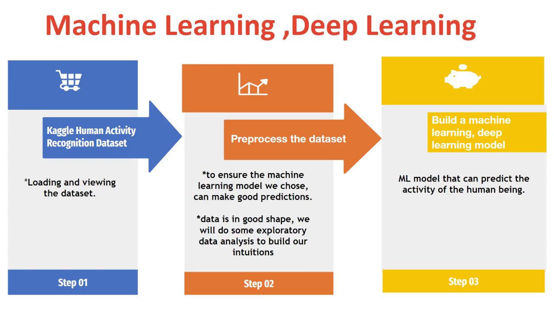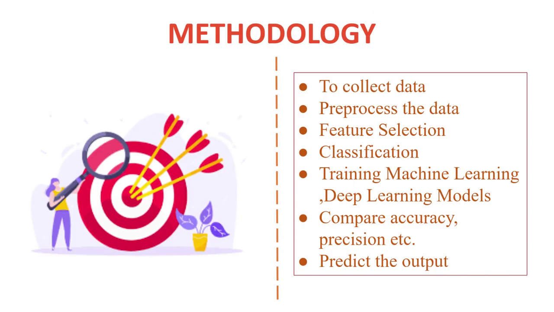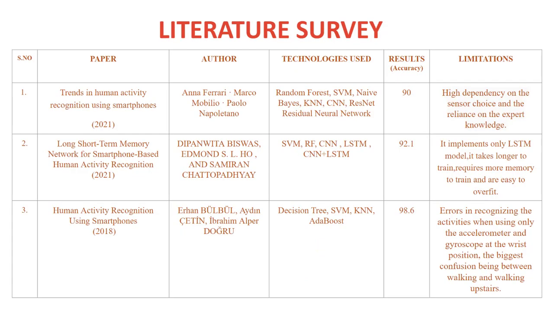We have collected the human activity recognition dataset from Kaggle. We have pre-processed the data and built a machine learning and deep learning model. Coming to the methodology, first we collect the data, then pre-process the data, apply feature selection and classification, train machine learning and deep learning classification models, compare the accuracy, and predict the output.